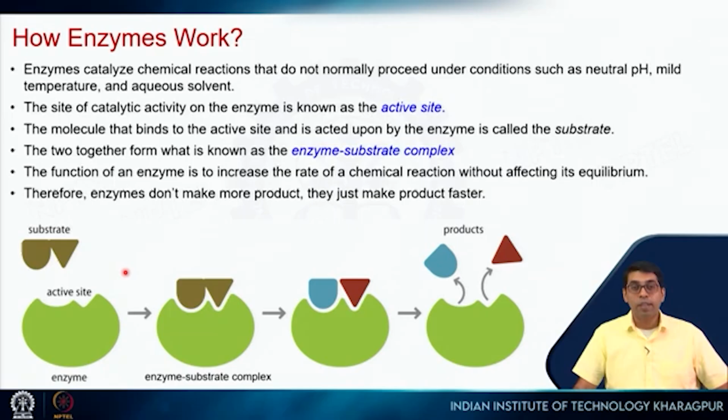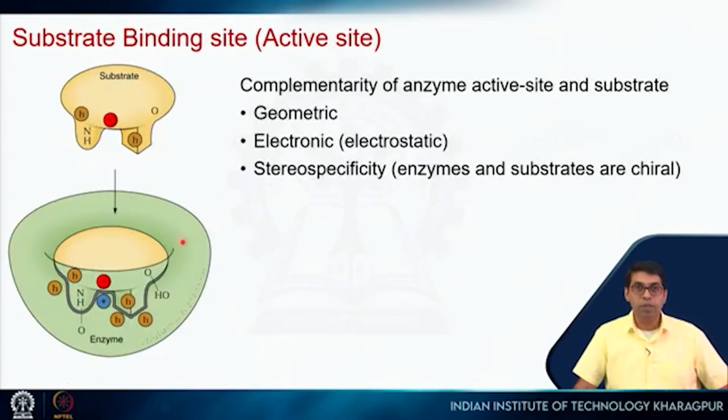But we will have to modify this thought a little bit in the subsequent slides, and I will come to that. Substrates bind to the active site with complementary interactions, where you have hydrophobic interactions or electrostatic interactions or complementary hydrogen bond formation. Together they give the specificity of the enzyme towards its substrate.